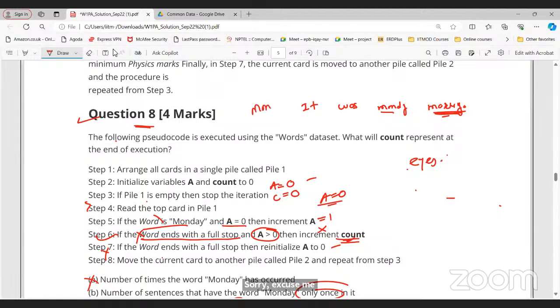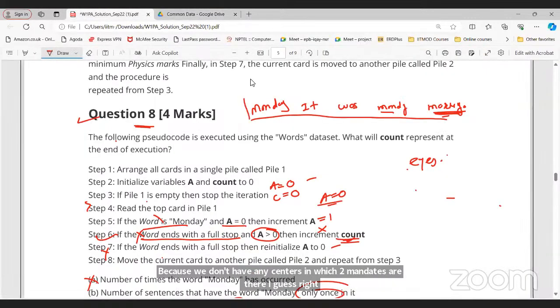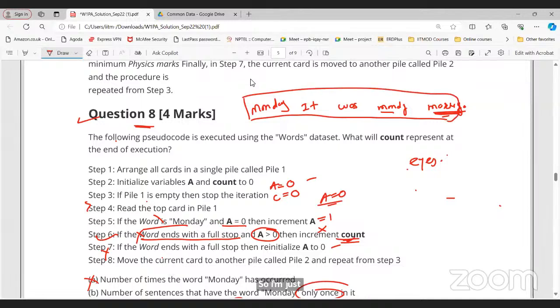Monday. It was Monday morning. Like for example, we have this sentence, okay? Because we don't have any sentence in which two Mondays are there, I guess, right? So we can just take this one. Monday. It was Monday morning. Doesn't make any sense, but two Mondays are there, okay?